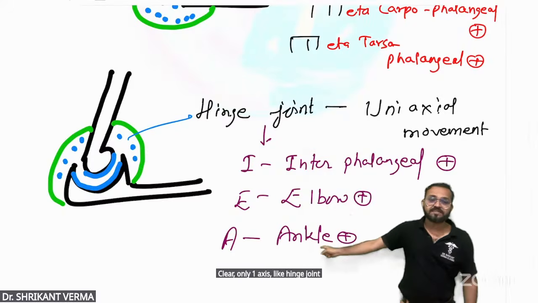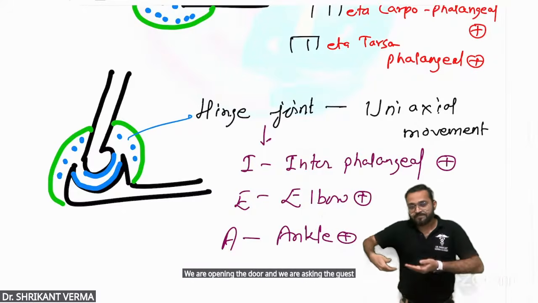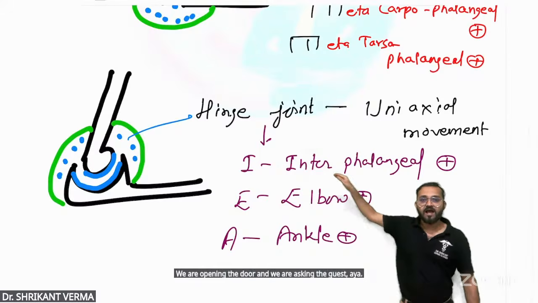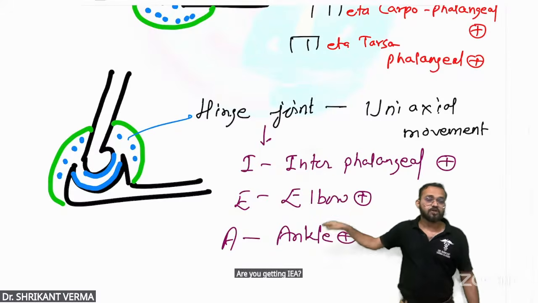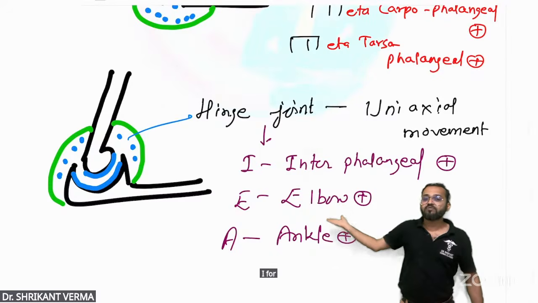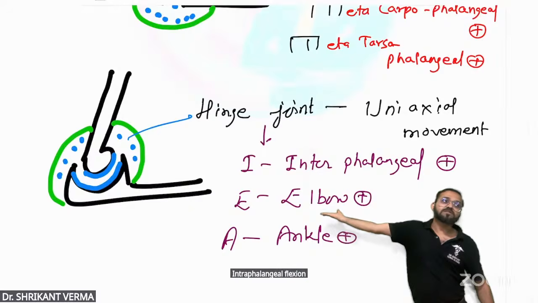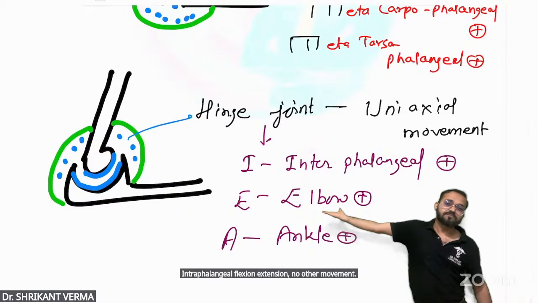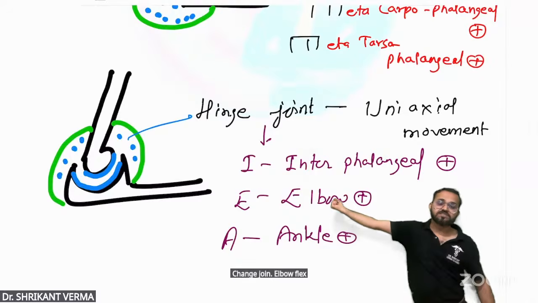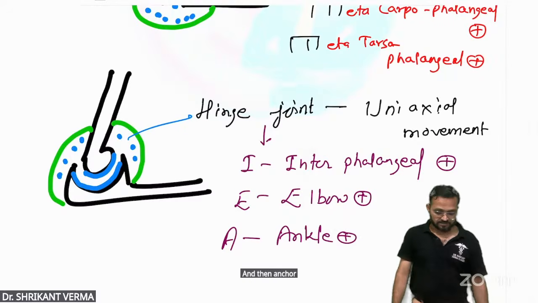Your formula is the IEA. We are opening the door and we are asking the guest, IEA, padhariye. Are you getting? IEA. Door-like movement, hinge joint. I for interphalangeal, E for elbow, A for ankle. Can you see? Interphalangeal, flexion, extension. No other movement. Elbow, flexion, extension. No other movement. And then ankle, yes, there is dorsiflexion, plantar flexion. No other movement.